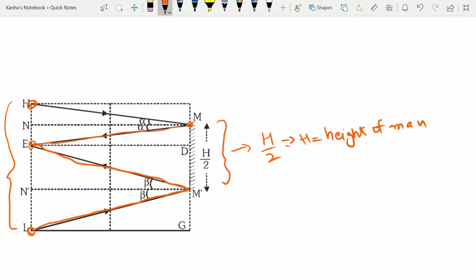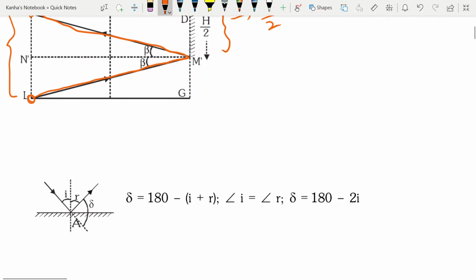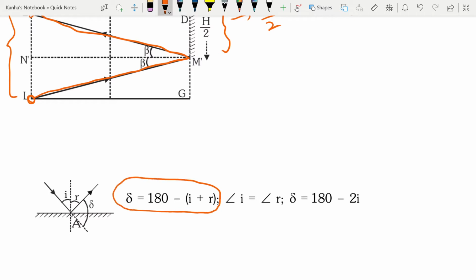Next, let's talk about total deviation produced. The deviation for a single mirror is given by 180 minus incident plus reflected ray. What this means is, it's how much the incident ray has deflected from its original path.